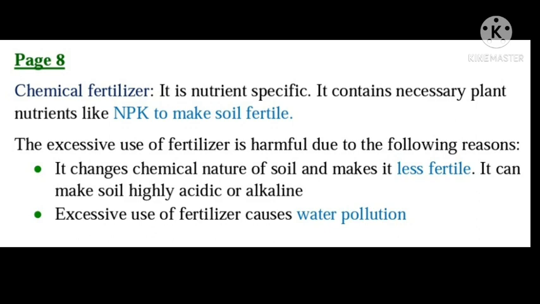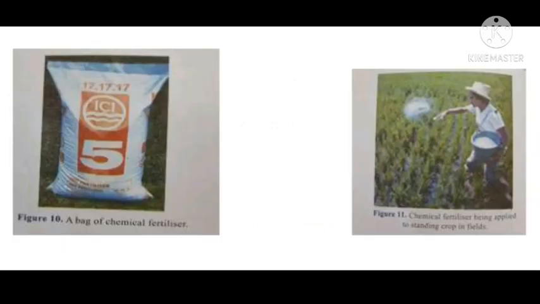Some examples of fertilizers are urea, ammonium sulfate, superphosphate, potash and NPK. These are the names of fertilizers. Chemical fertilizers are nutrient specific, because they contain nutrients like nitrogen, potassium and phosphorus, which are needed by the plants, but chemical fertilizer doesn't contain humus. Understood?